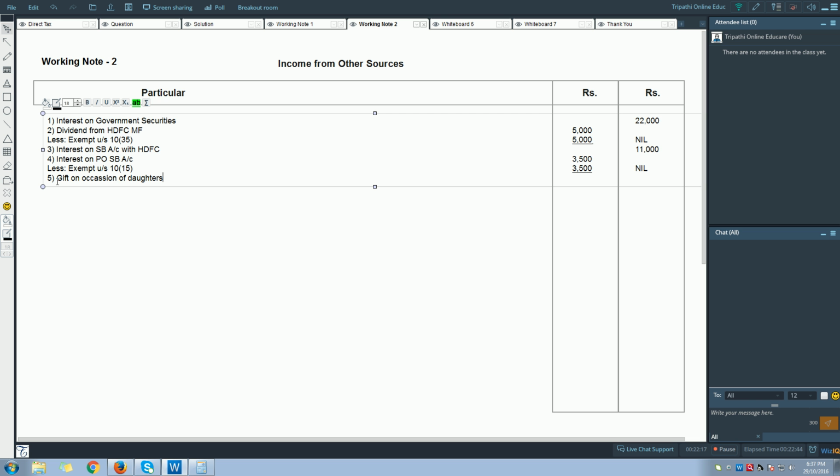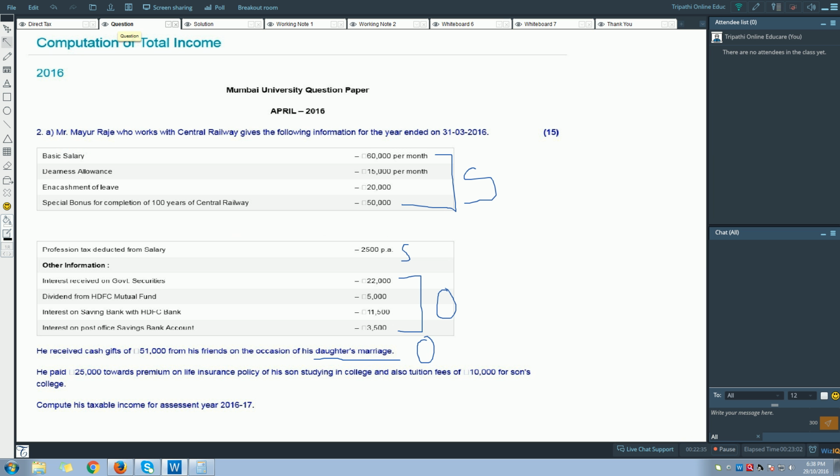So after this we have he received cash gift of rupees 51,000 from his friend on the occasion of his daughter's marriage. So this is fully taxable because he has received on the occasion of daughter's marriage. It is fully taxable under the head income from other sources.